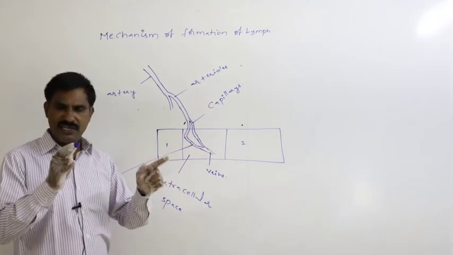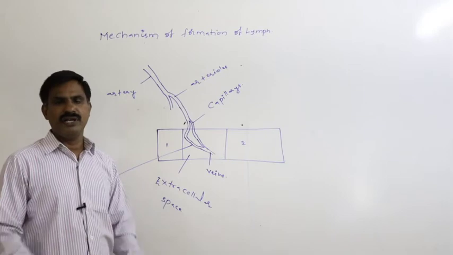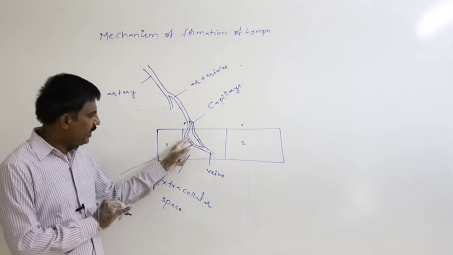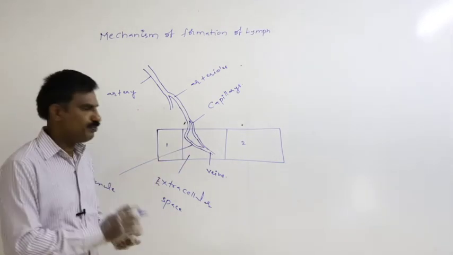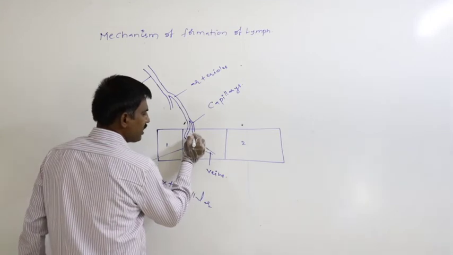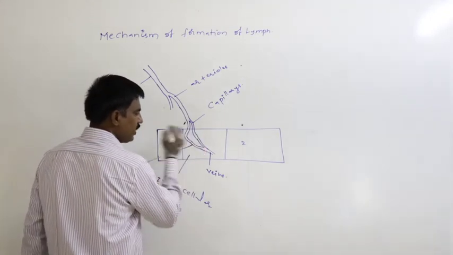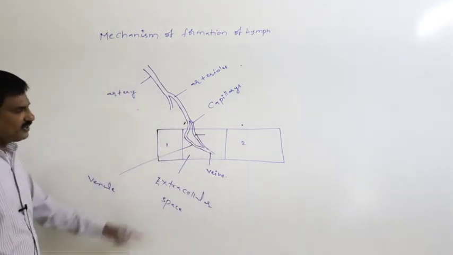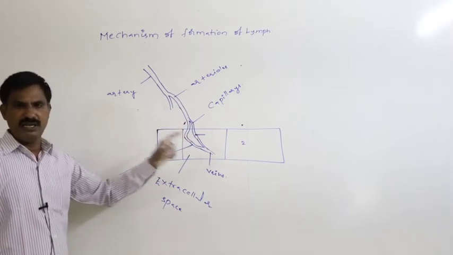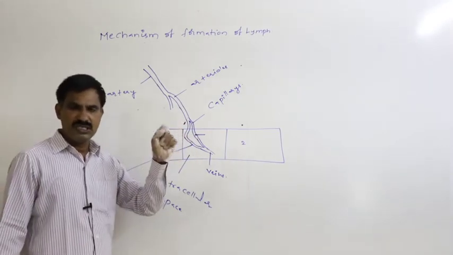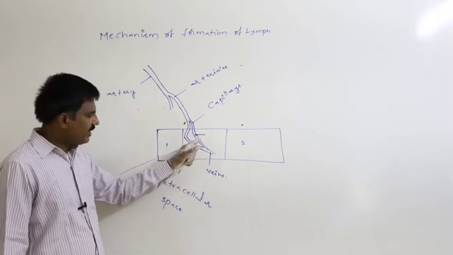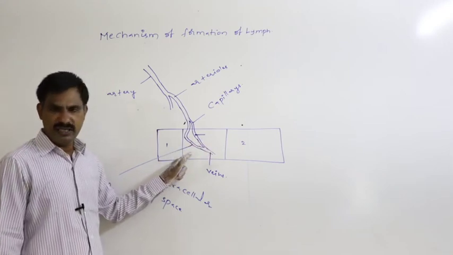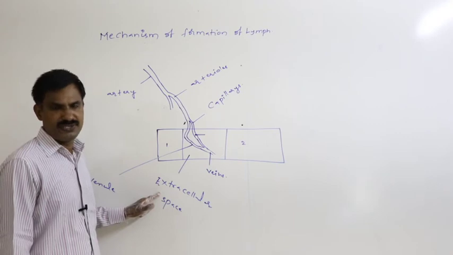Whenever the blood hydrostatic pressure increases in capillary, that blood is subjected to filtration through the wall of the capillary. Means due to the highest pressure, this blood plasma along with the dissolved material and small sized proteins gets filtered through the wall of the capillary into the surrounding space, that is the extracellular space.